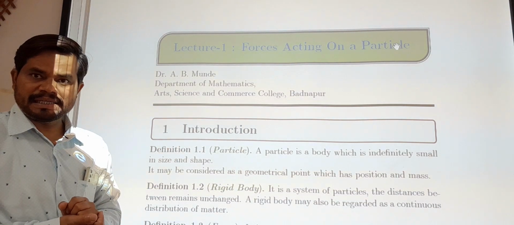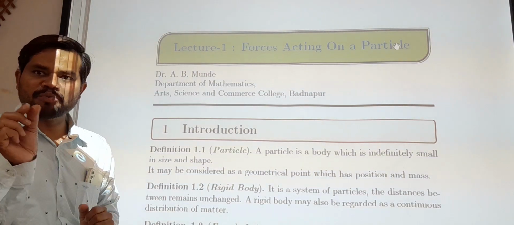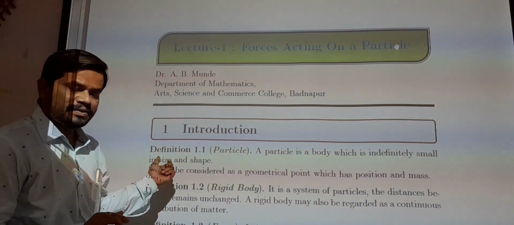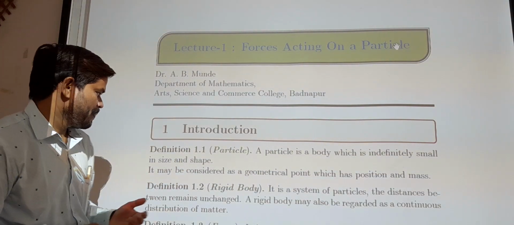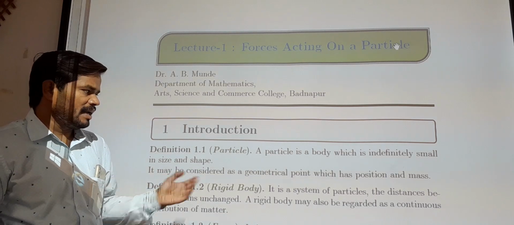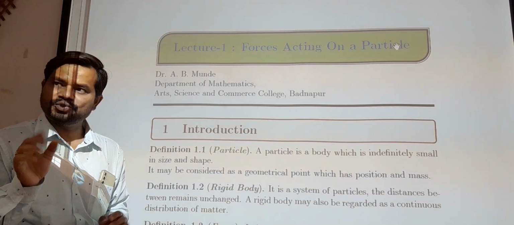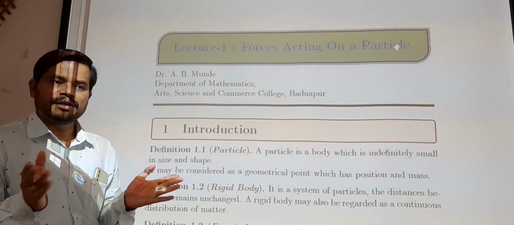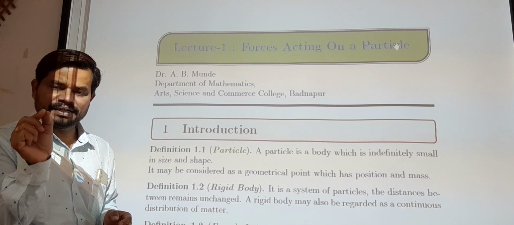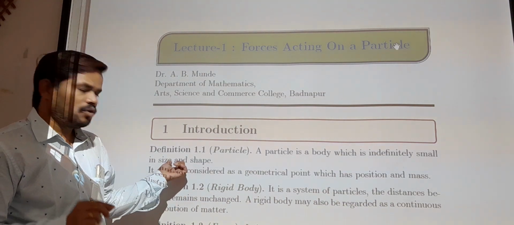A particle is a body which is indefinitely small in size and shape. So it may be considered as a geometrical point which has a position and a mass. I think all of you are clear on the definition of a particle. A particle means a very tiny size and also shape.